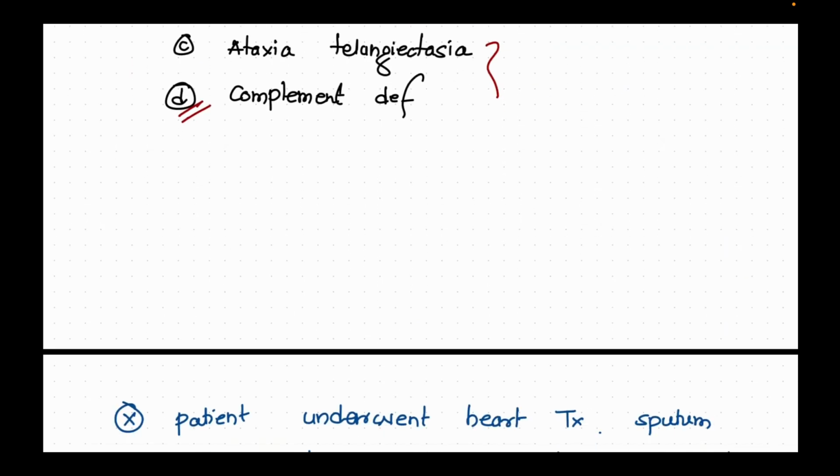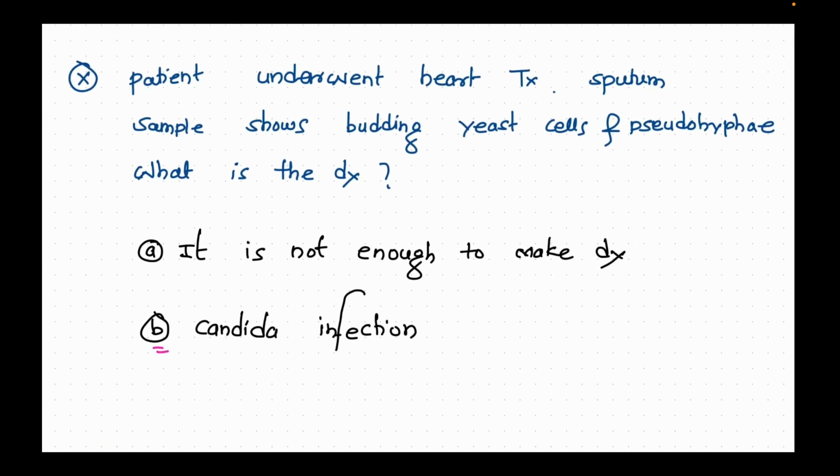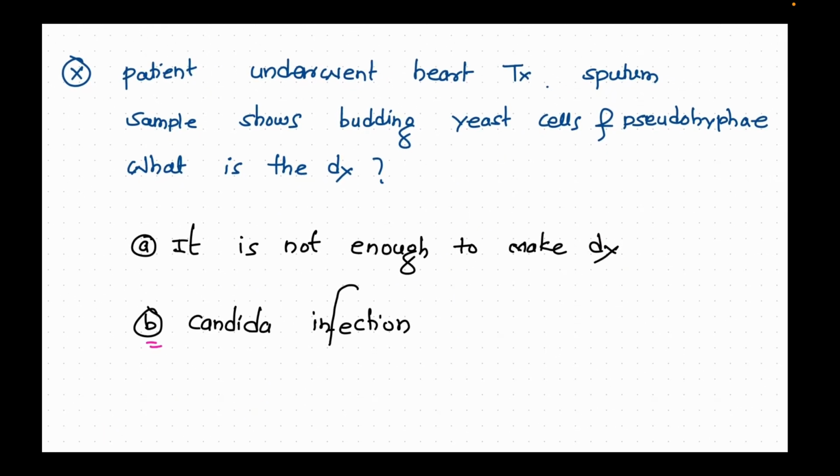The patient underwent heart transplantation. The sputum sample shows budding yeast cells and pseudohyphae. What is the diagnosis? This is our next question. Here we have two options I know: the first is that it is not enough to make a diagnosis, and the other is candida infection. Budding yeast cells and pseudohyphae can be seen in candida, so I think candida infection is the answer.